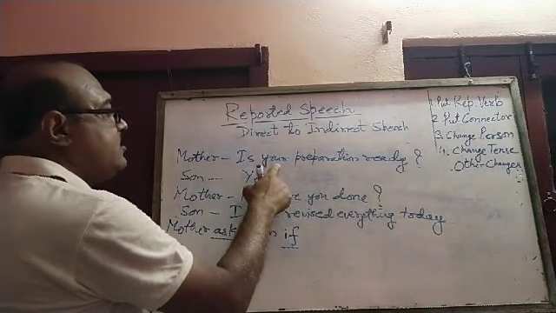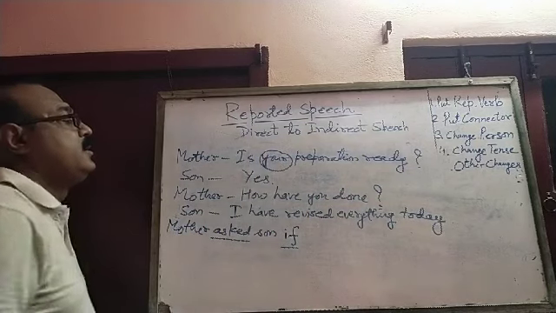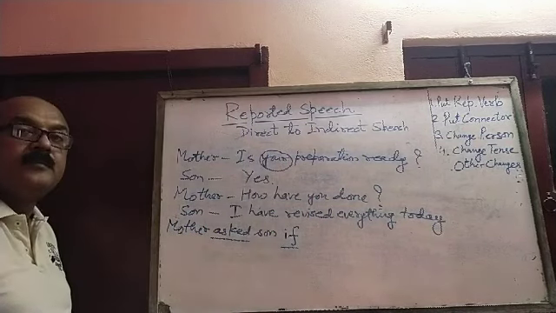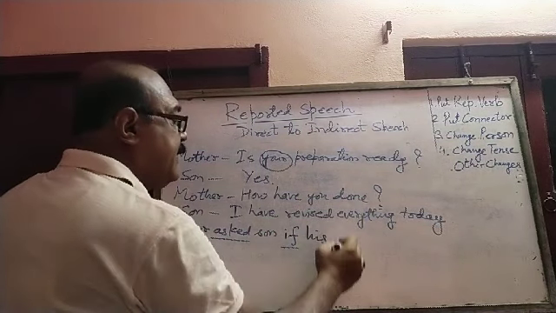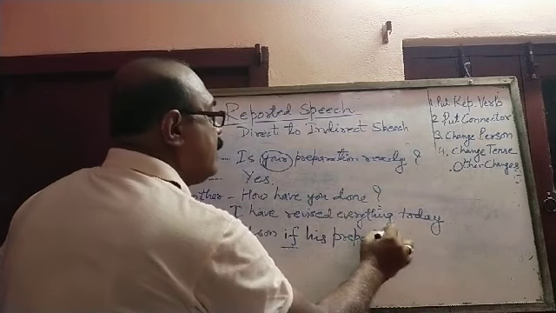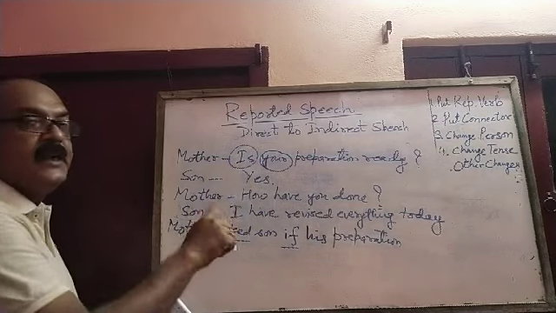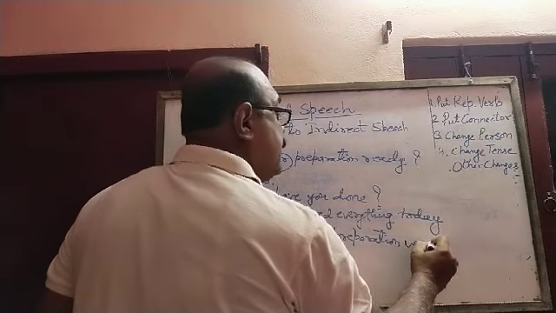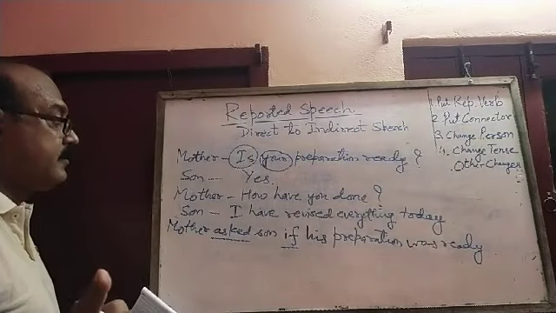If. Now change of person. You can see your has come for son, object, not the subject. So if his preparation, now change of tense. Change of tense is will change into was. If his preparation was ready. Full stop, no question mark.